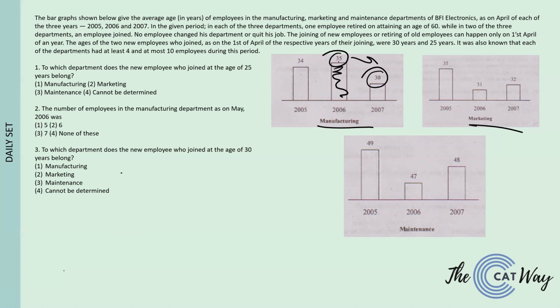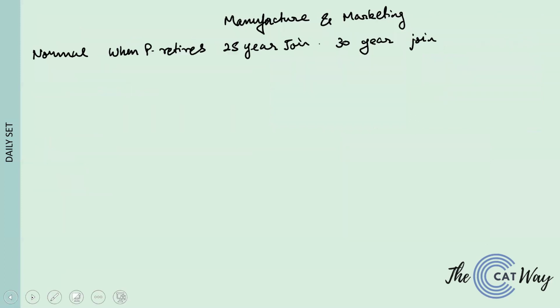So we will not take 35 for calculating the total; the average age we take will be 36, because the average increased from 35 in 2006 to 36 in 2007. So the total will be calculated on the age of 36.